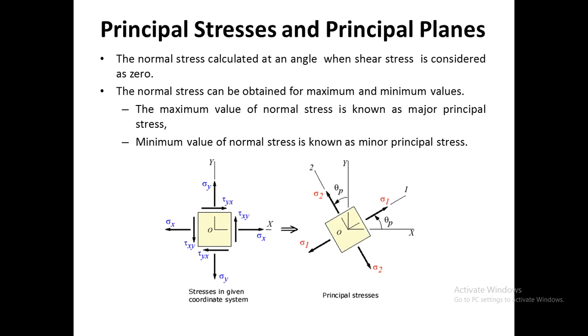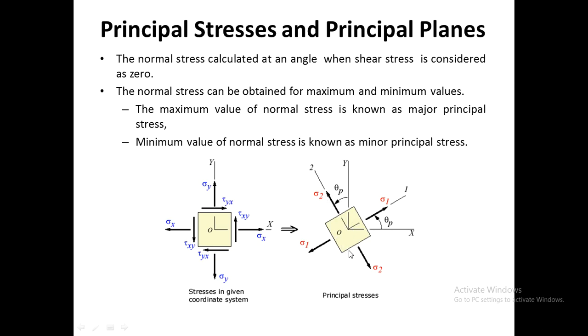A normal stress is generally calculated at an angle when the shear stress is considered as 0. Such a stress is known as principal stress. Here we can see the stresses acting in a given coordinate system along the x-axis and the y-axis. These are normal stresses. Principal stresses are when the stresses act at an angle theta p from the x-axis and from the y-axis respectively.